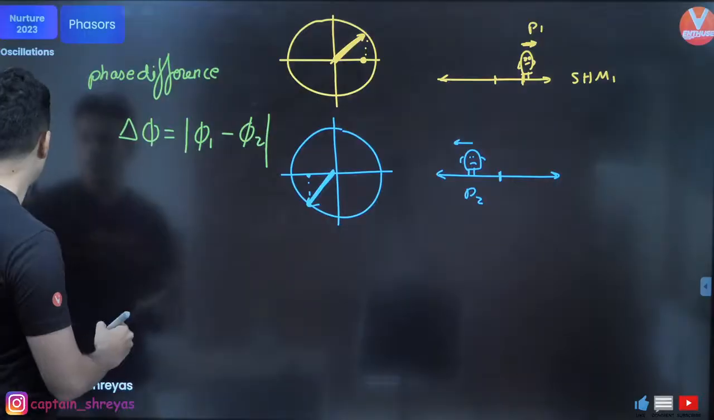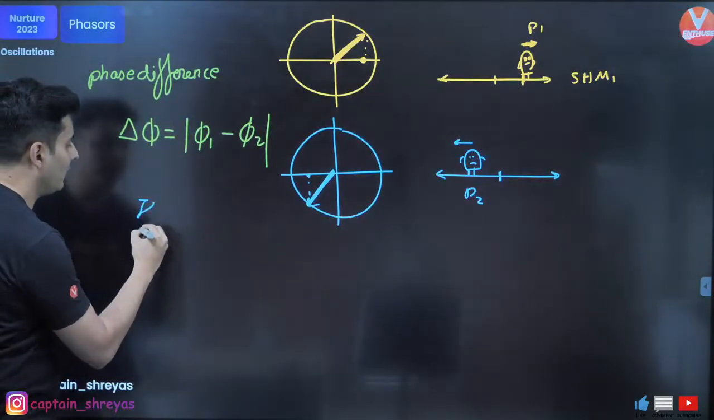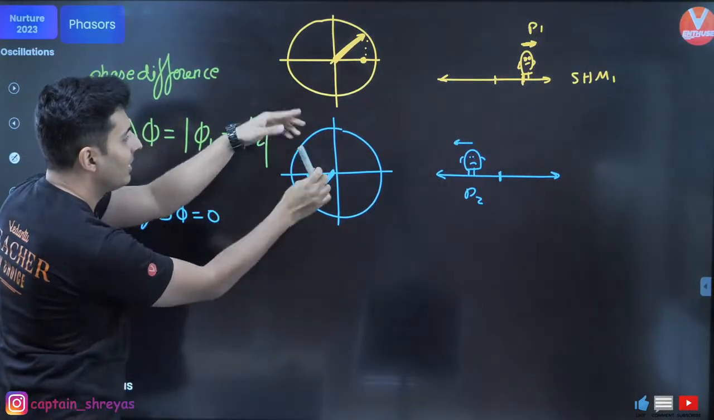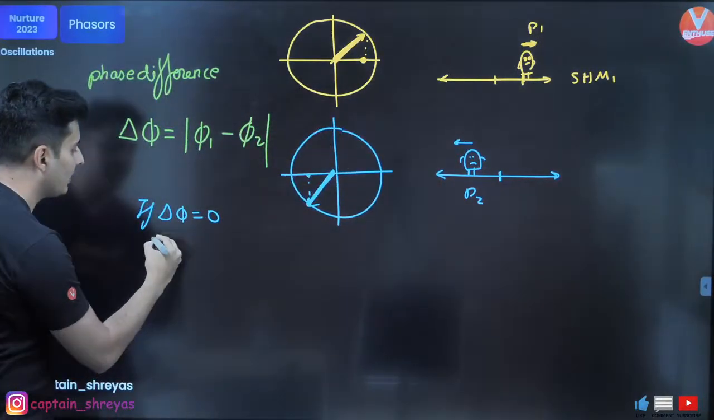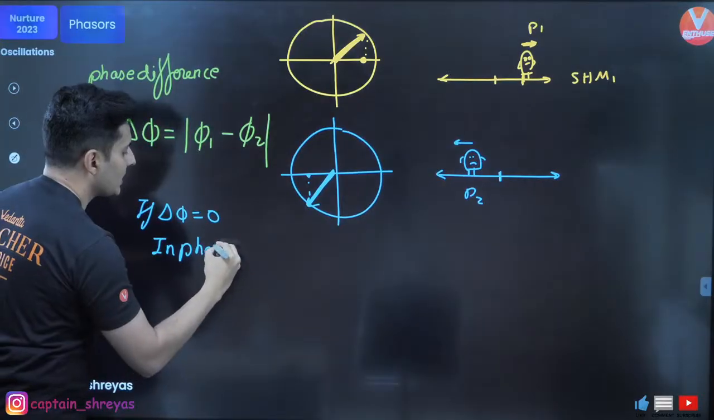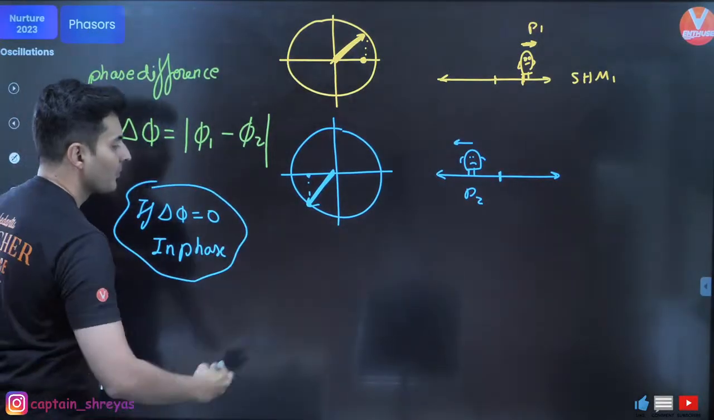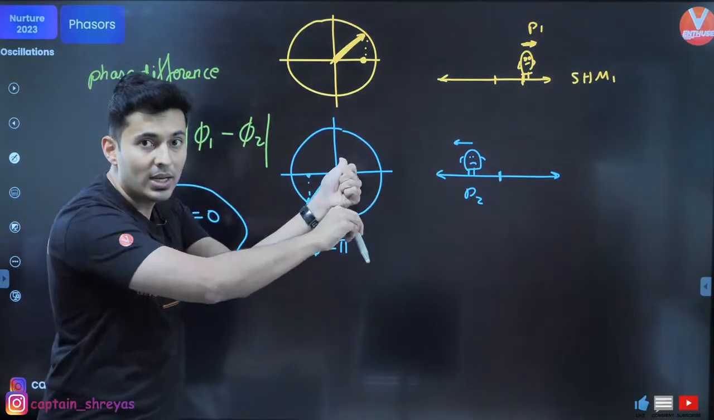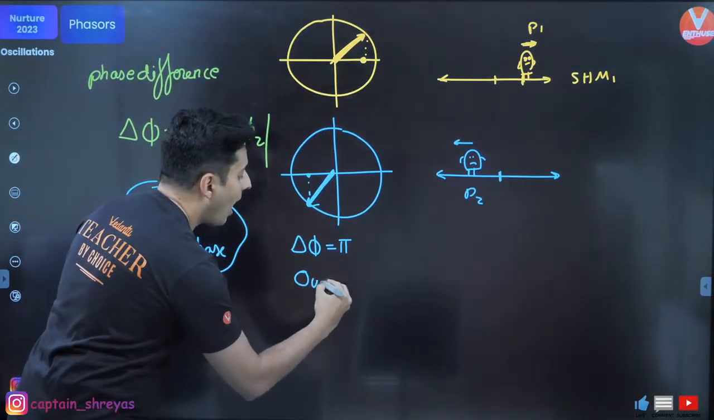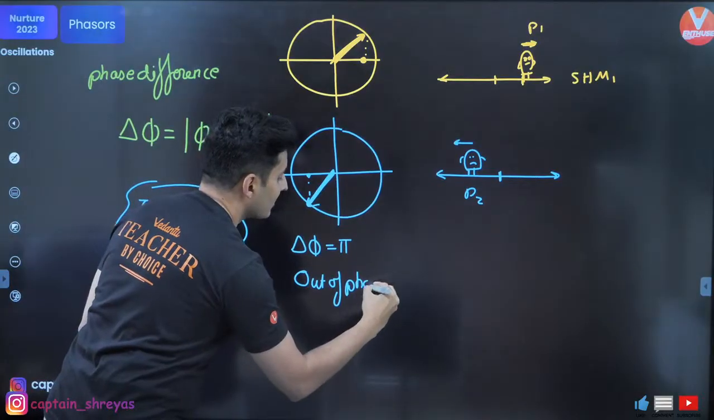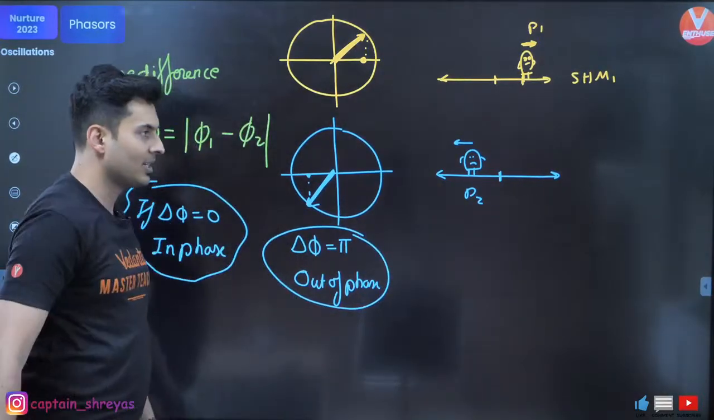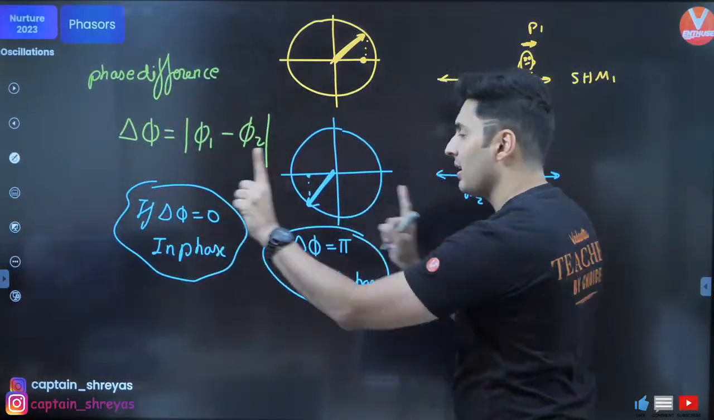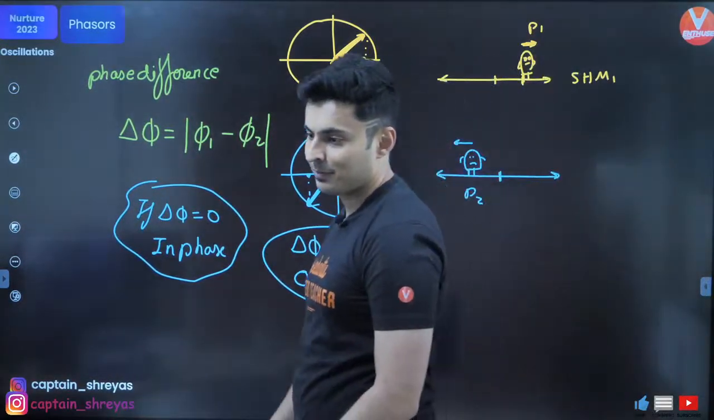And remember one more thing over here, if del phi is 0, both are going together. Both the arrow marks, both the phasors are going together. They are said to be in phase. And if del phi is pi radian, that means both are opposite to each other. That means they are said to be out of phase. Like Pandu 1 going this side, Pandu 2 is going this side. Both are going opposite. That's out of phase.